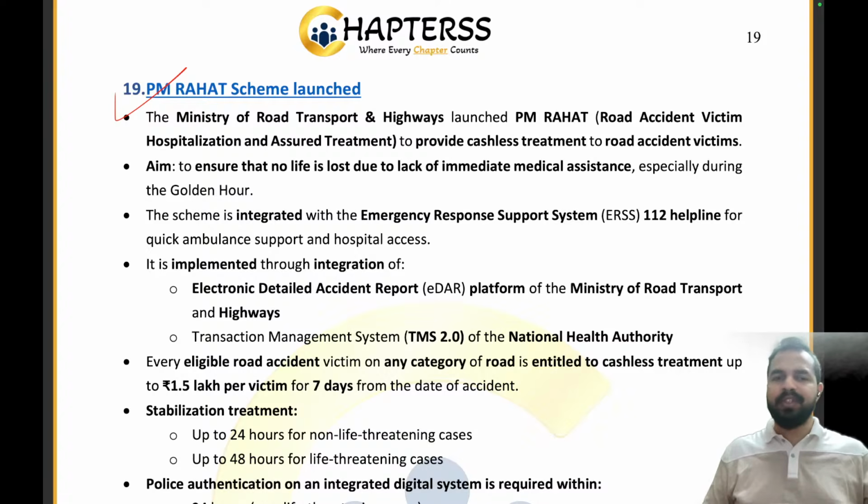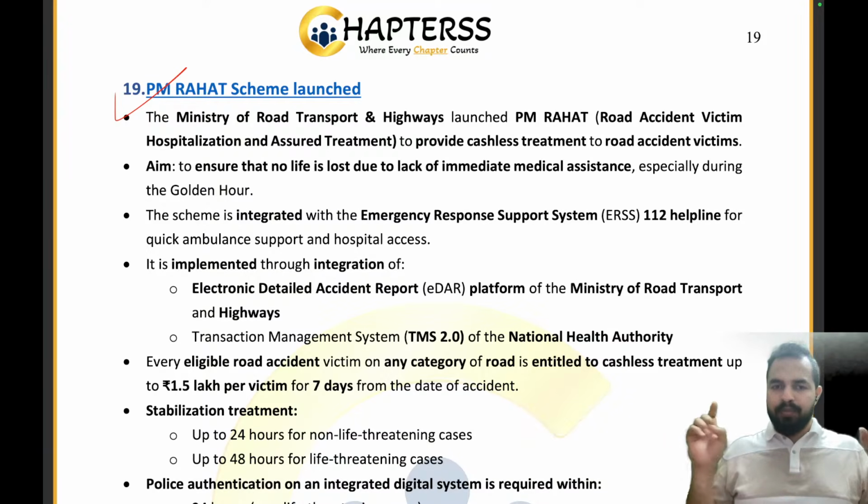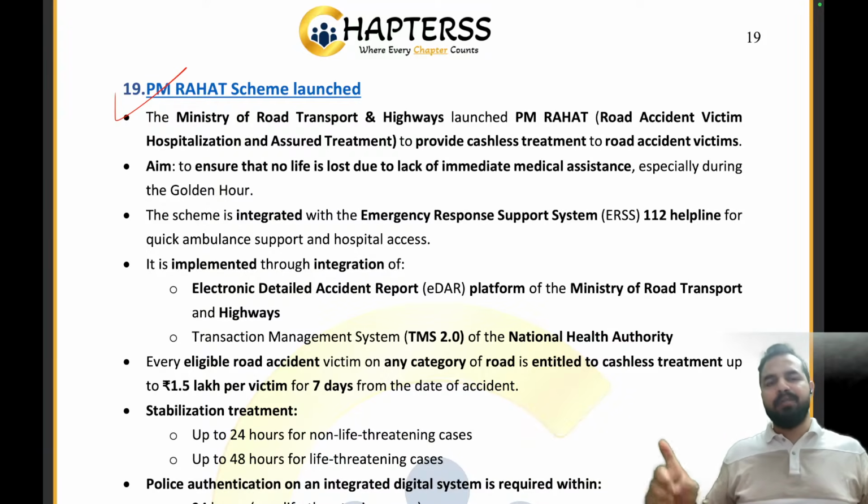So one of the person just complained to the government that we brought the person to the hospital, but treatment was not started. तो उस victim को, उस पर्सन को जिसका एक्सीडेंट हुआ, उसको राहत नहीं मिली. क्यों? क्योंकि उसका ट्रीटमेंट स्टार्ट नहीं हुआ. तो गवर्नमेंट सेड दैट ओके, पर्सन को राहत देने के लिए लेट्स स्टार्ट द पीएम राहत स्कीम. So Ministry of Road Transport and Highway launched the PM Rahat.